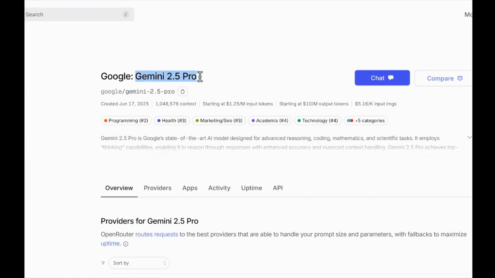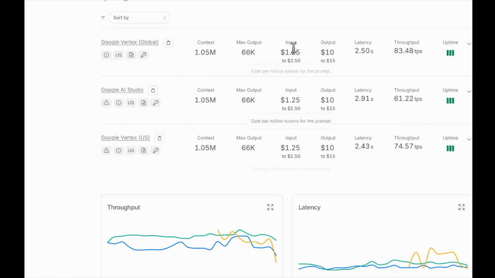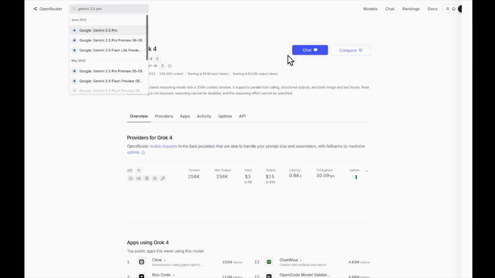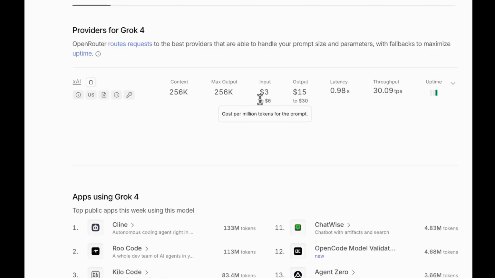So Gemini 2.5 Pro, as you guys know, has a 1 million context and it starts from $1.25 per million input tokens and $10 per million output tokens. If you move over to the bottom, you can see that after a certain length of conversation, the pricing does change to $2.50 per million input tokens and $15 per million output tokens. We saw similar kind of things in the previous model as well. As you can see in Grok as well, the price actually doubles after a certain length.